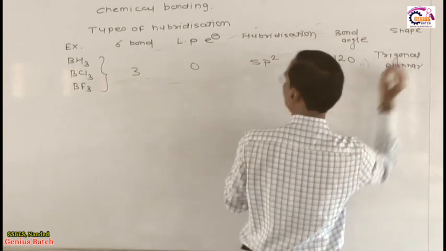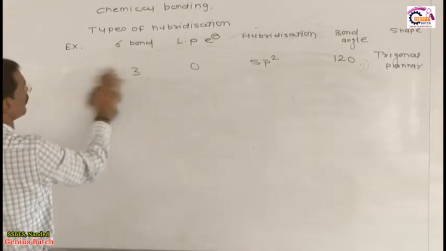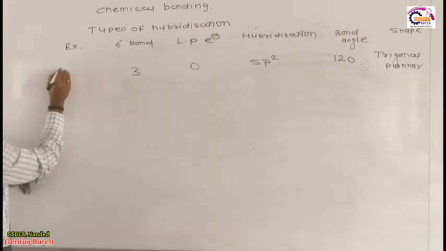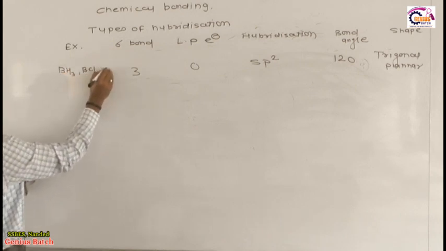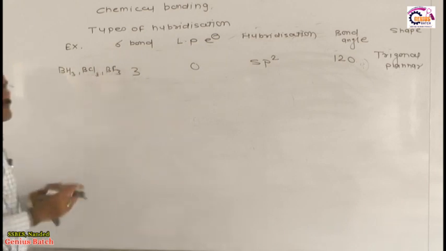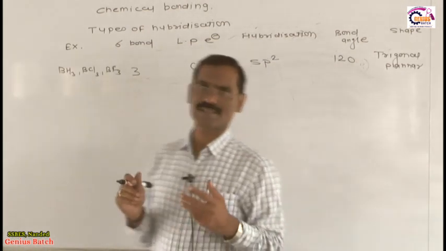So these are the 3 examples, in which we make something short here. Which are those 3 examples? One example is BH3, another example is BCl3, the next example is BF3 or BI3, etc. Okay. Now this is the first example.